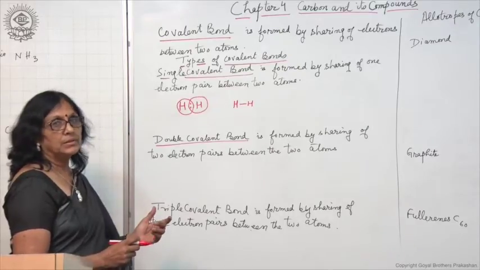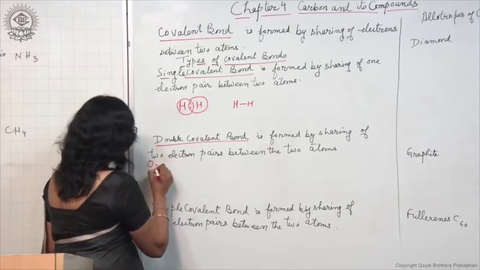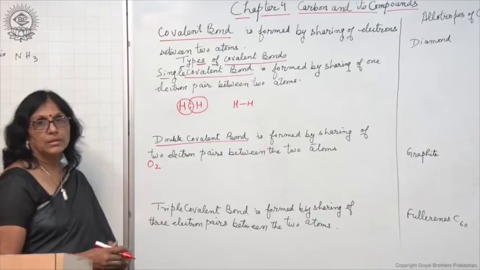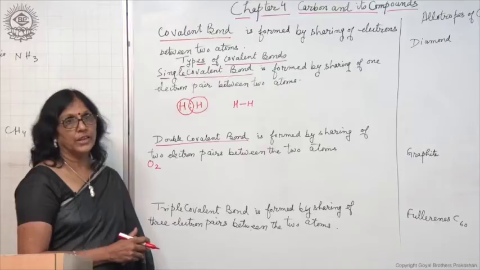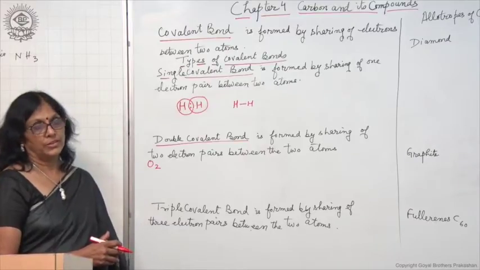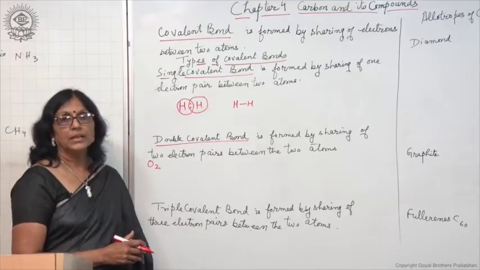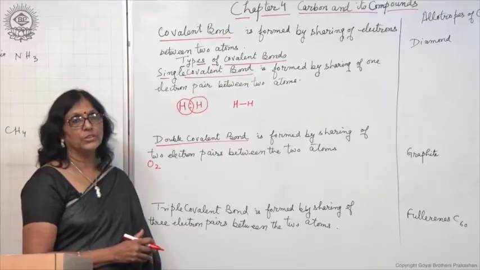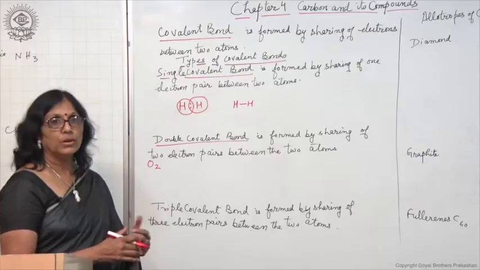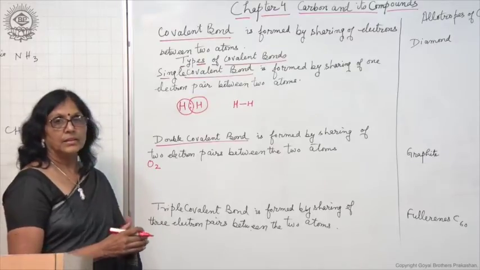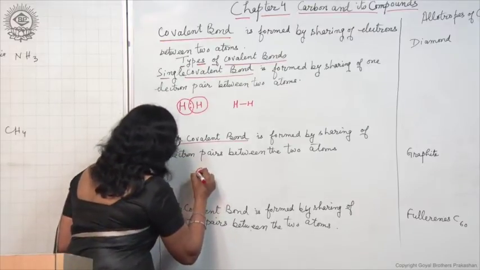Now, as an example, we will take the case of oxygen. The atomic number of oxygen is 8. So, the number of protons is 8 and the number of electrons is also 8. How many valency electrons does it have? It has 6 valency electrons. So, to attain inert gas configuration, it needs 2 more electrons, and it completes its octet by sharing of 2 electron pairs.